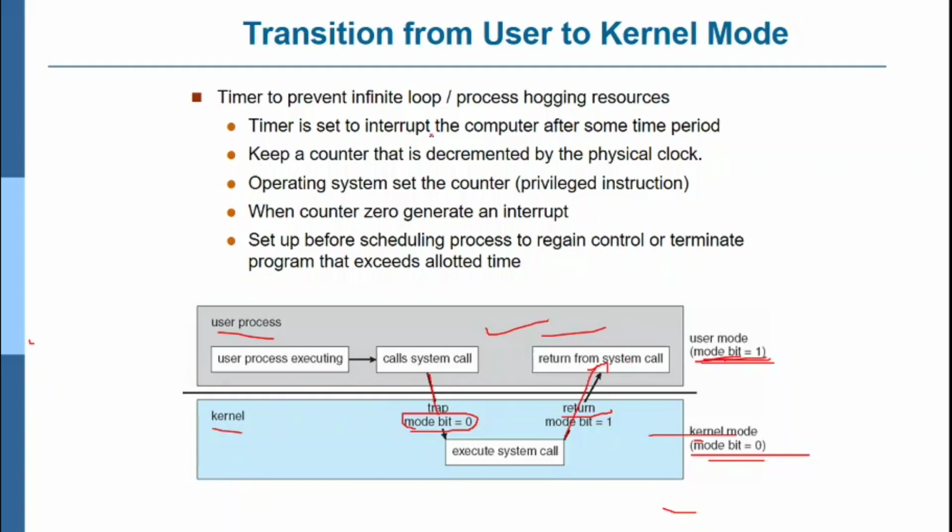A timer is set to interrupt the computer after some time period. Keep a counter that is decremented by the physical clock. The operating system sets the counter. When the counter reaches 0, it generates an interrupt. Then it moves to the kernel mode and performs the operation, and then it goes back to the user mode. This is set up before scheduling a process, to regain control or terminate a program that exceeds its allotted time.